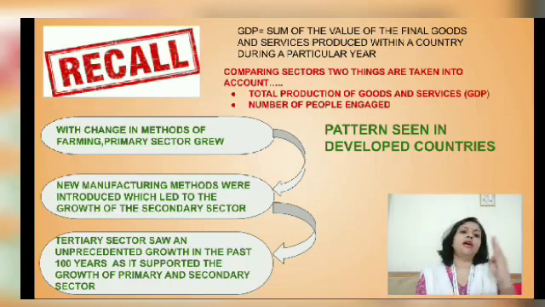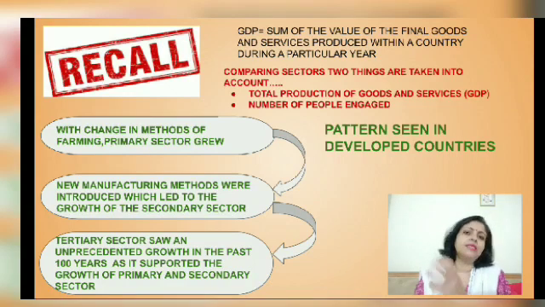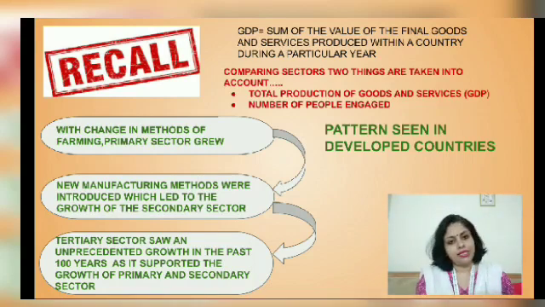So the shift of the economy happened from the primary to the secondary sector. So the contribution to the national output, which is the GDP, changed from primary, which was the biggest contributor in the initial times, to the secondary sector. The contribution of the secondary sector increased.